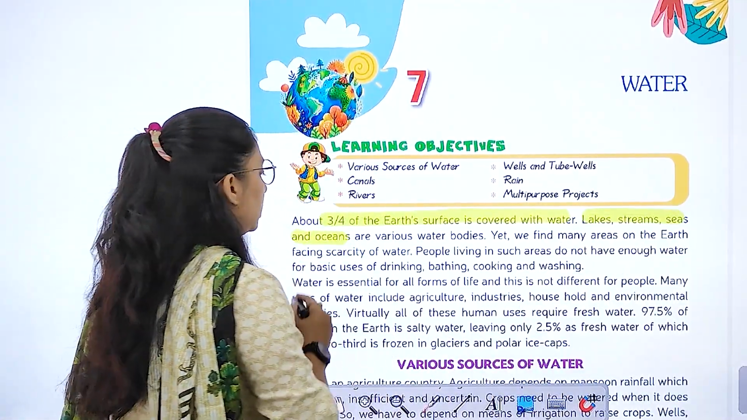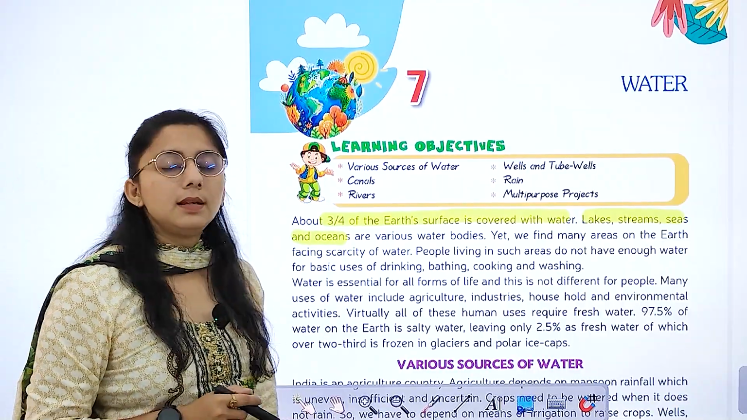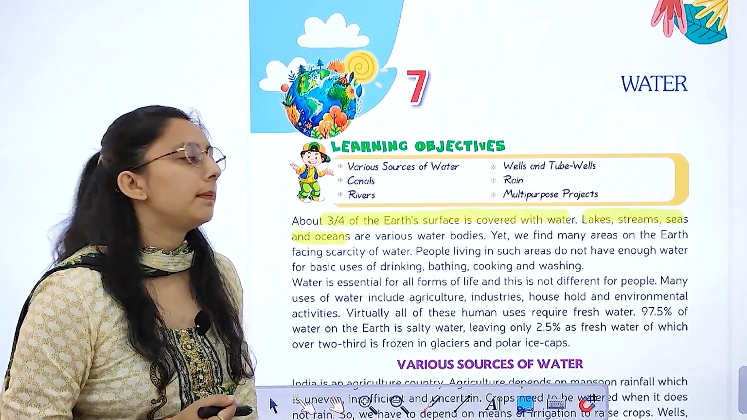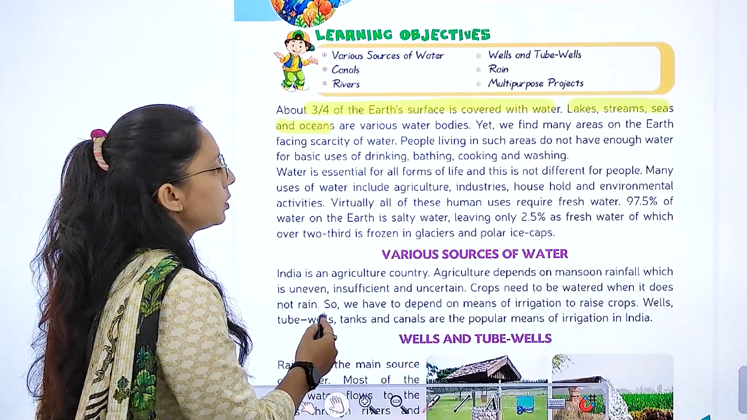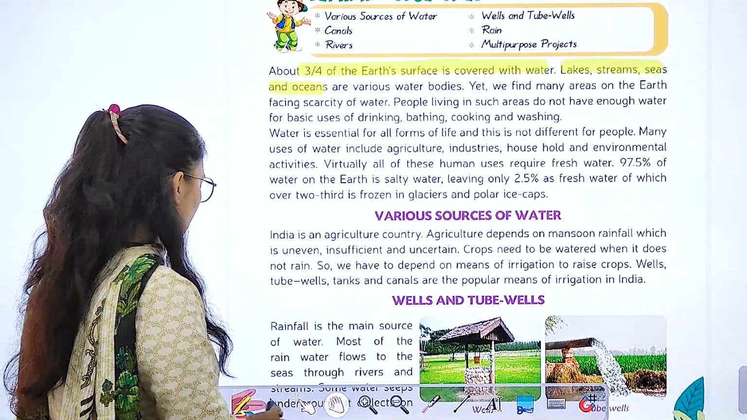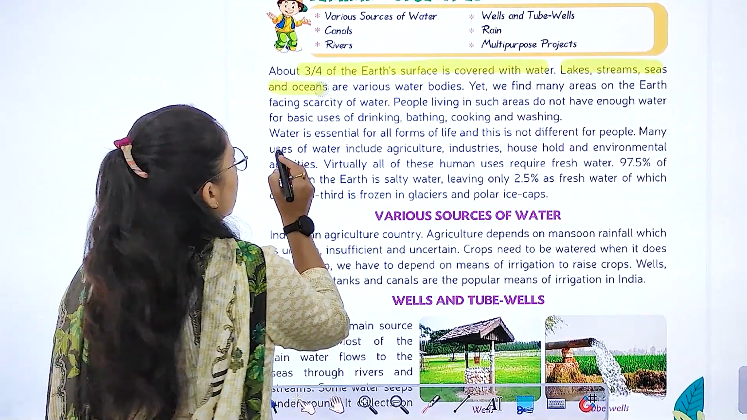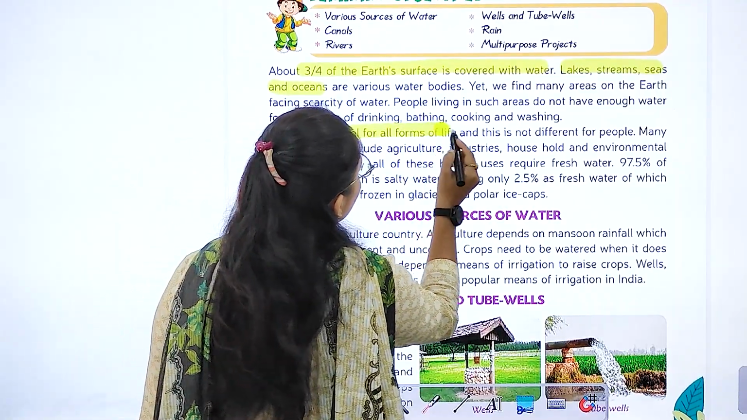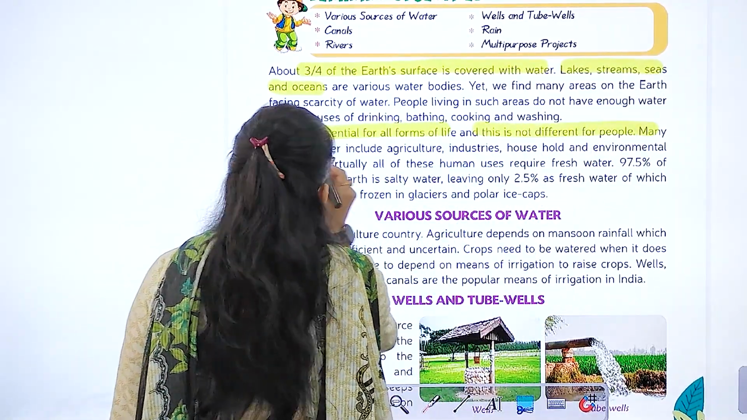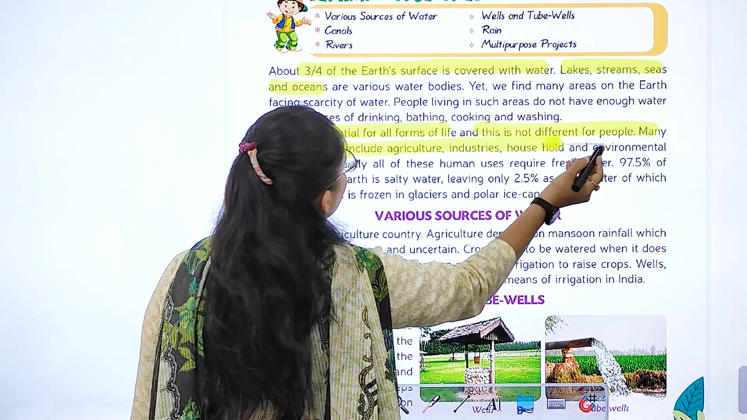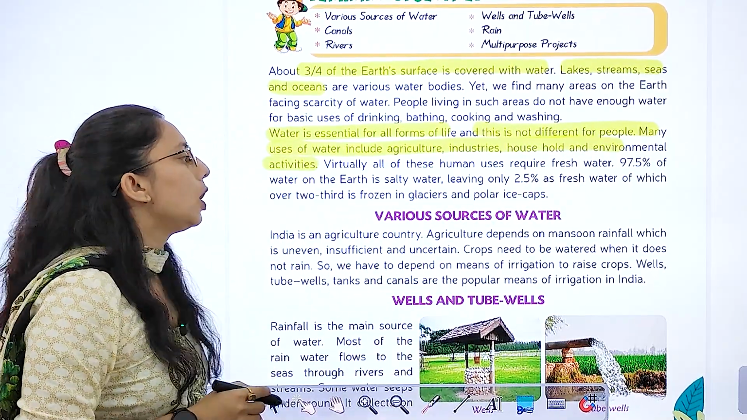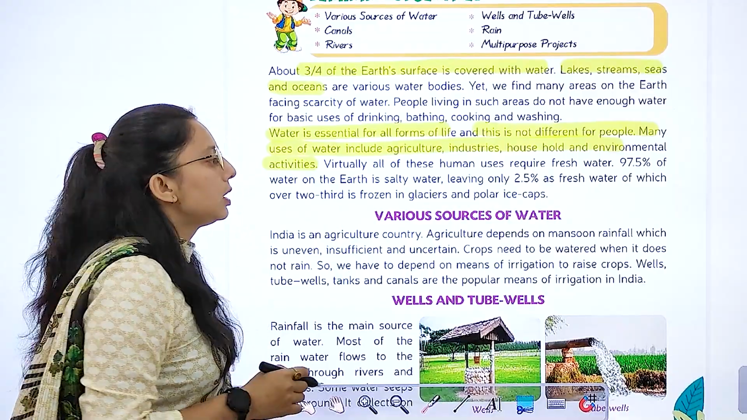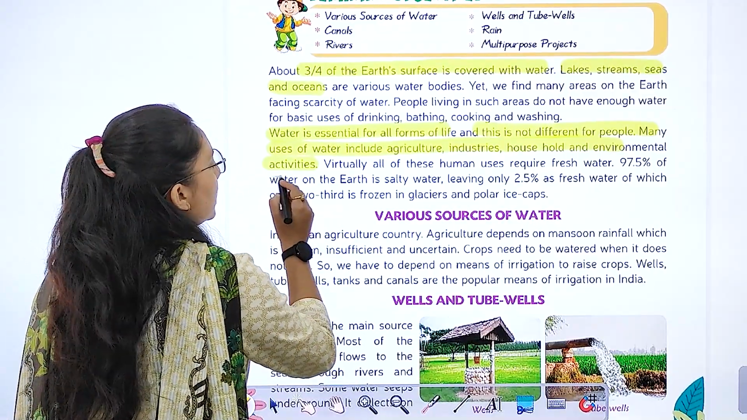Now you have to find the areas on the earth facing scarcity of water. जहाँ पे कमी है पानी की. So people living in such areas do not have enough water for basic uses, for drinking, bathing. So water is essential. Water is essential for all forms of life. Many uses of water include agriculture, industries, household and environmental activities. Virtually all of these require fresh water.